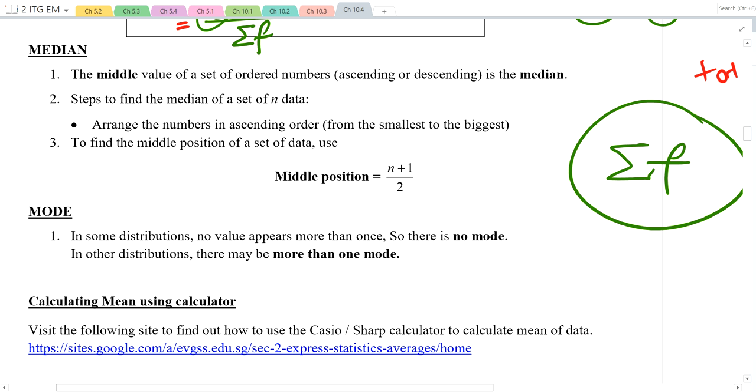What if I have 4 fingers? Where is your median position now? Which one? Now you have a problem, right? So that's a problem. What if you have 7 fingers? Where is the median position?